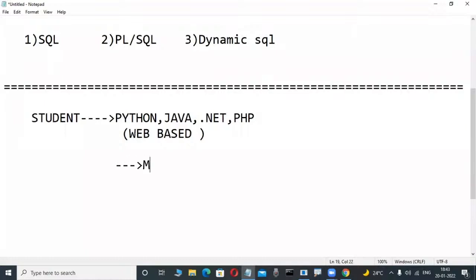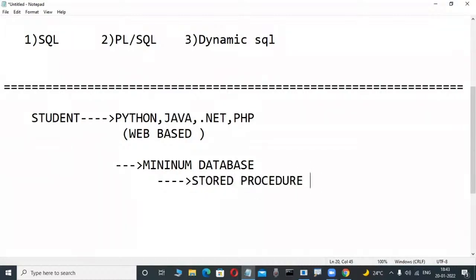Why? Because suppose Java programmers, JDBC on the project side, compulsorily they are using a database. These type of relational databases only. .NET programmers, ADO.NET is there, in that also they are using a database. In those databases, minimum knowledge means stored procedures is a regularly used concept. That's why when Java, .NET programmers attend an interview, so many interviewers are asking: write a query to display the second highest salary employee, what is a join, write a query to delete duplicate rows from a table. So many predefined queries they're asking.